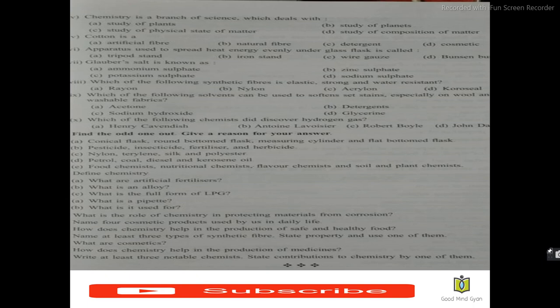So I have answered both A and B part. I have answered what is a pipette and what is it used for. Now let's go to the eighth question. What is the role of chemistry in protecting materials from corrosion? Chemistry plays a very important role in preventing materials from getting corroded, because we can use paints, varnishes, greases, etc., which protect a large number of articles of daily use from the effects of moist air, which causes corrosion.